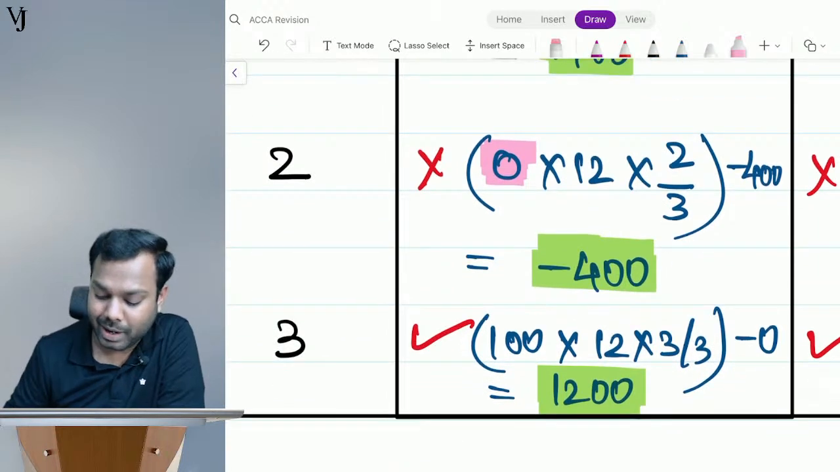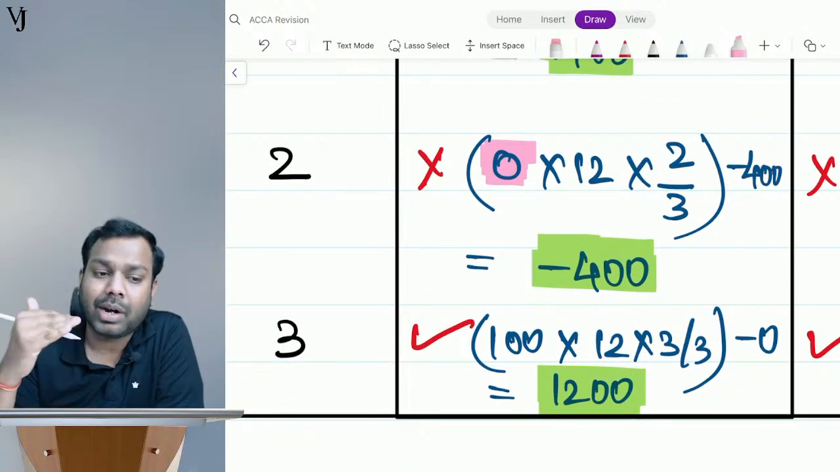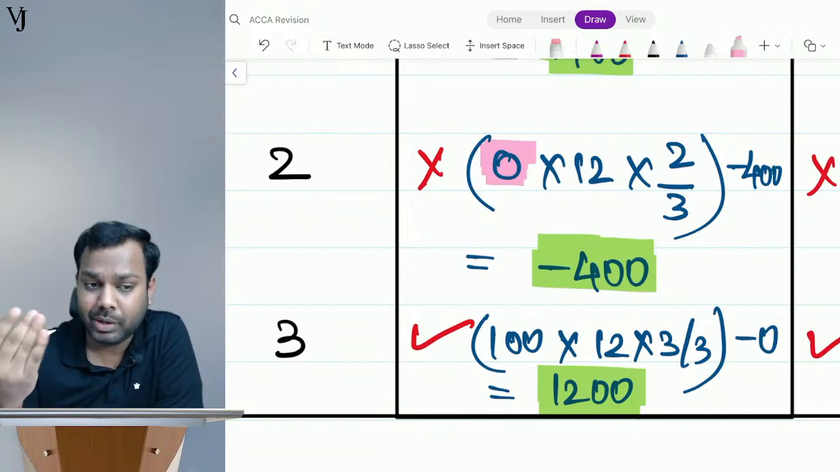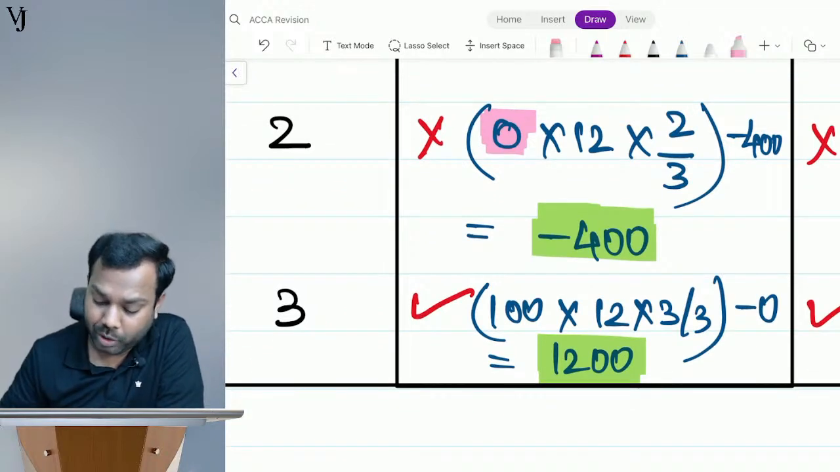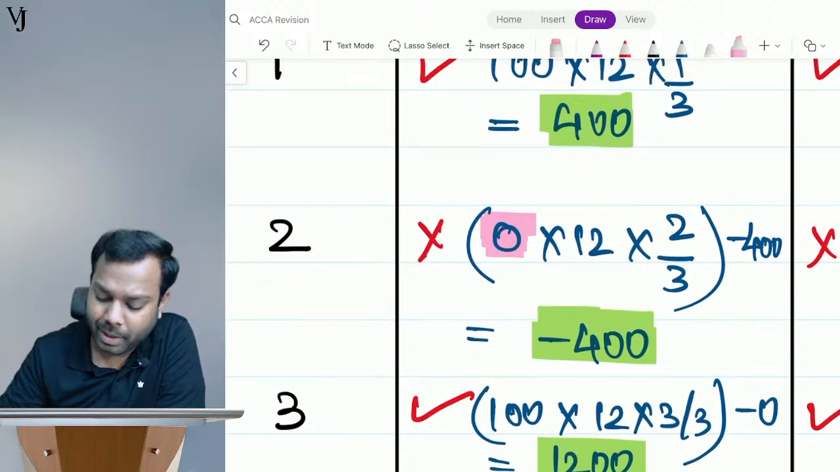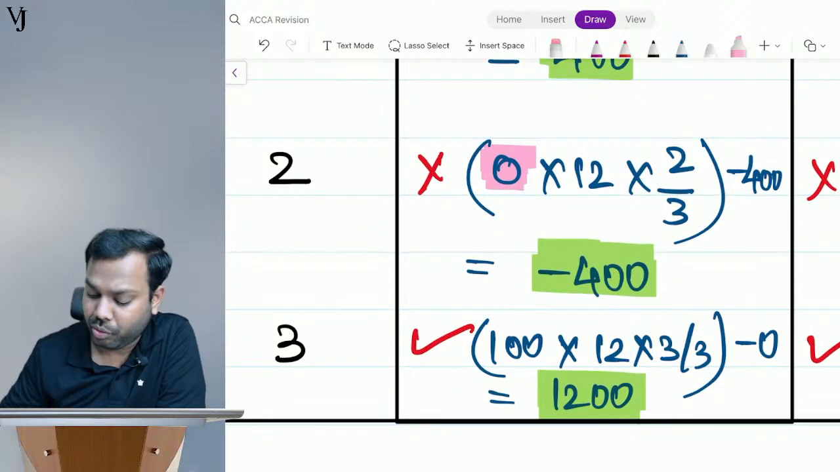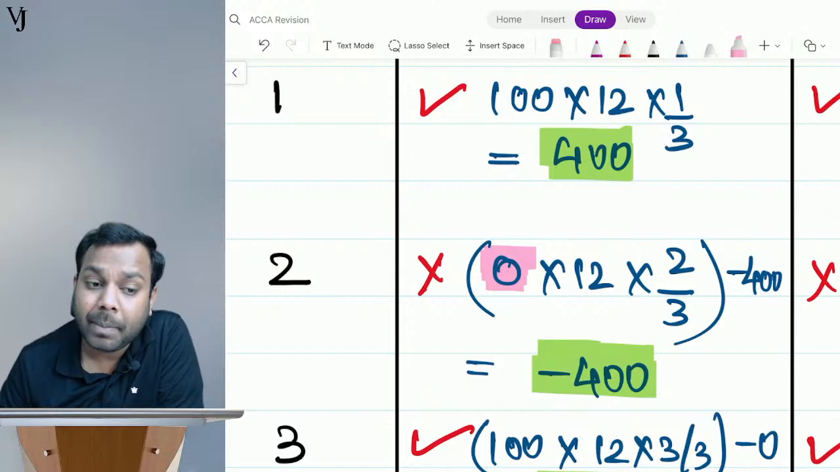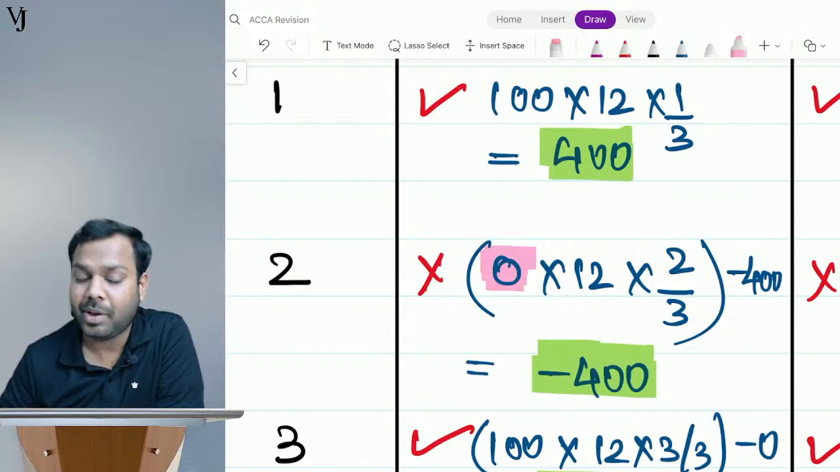And in the third year, again, the performance condition is achieved. So what will I do? 100 multiplied by 12, multiplied by 3 by 3, minus expense already booked. How much is that? 400 minus 400 is 0, so minus 0 is 1200. So I will book the whole expense in this year now. This is called estimate based booking of expense.